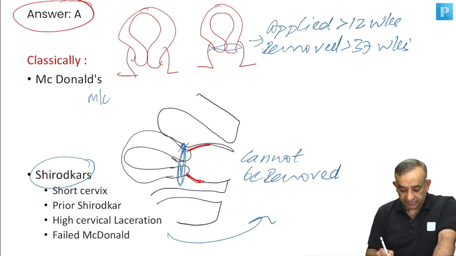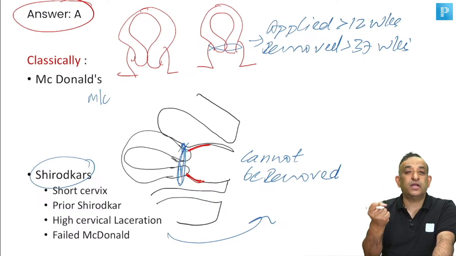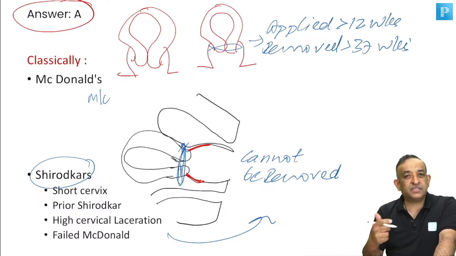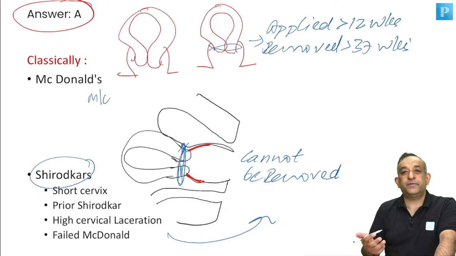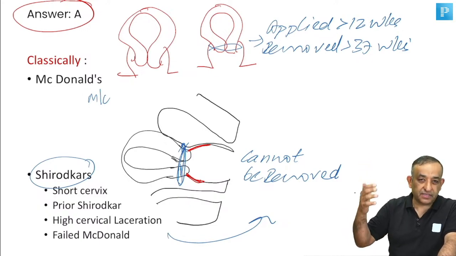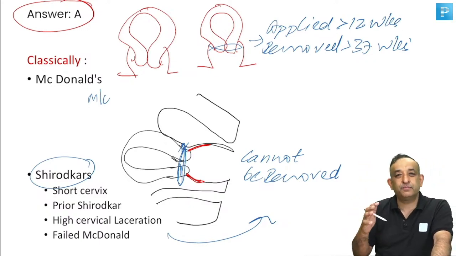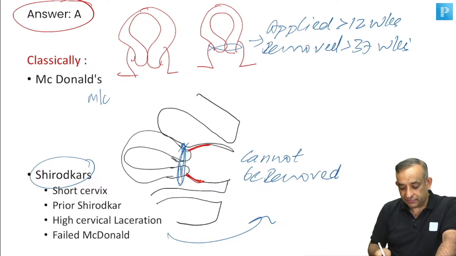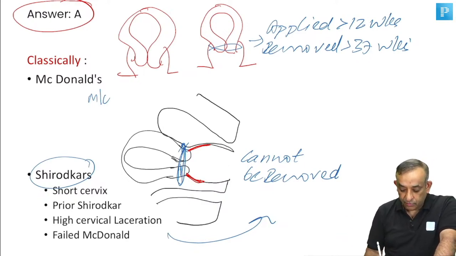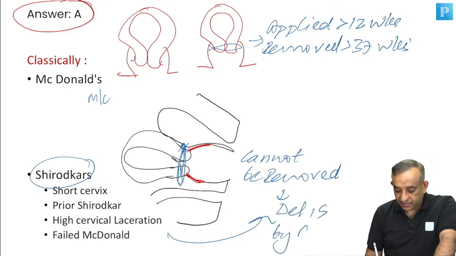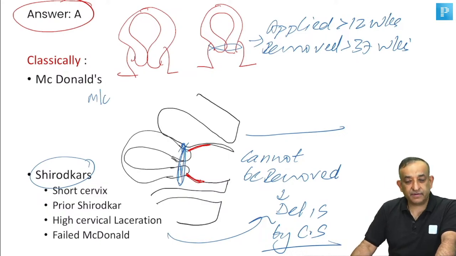Now this cervix, in a case of Shirodkar, is so small, it's a difficult surgery to apply the stitch, and you cannot remove it when the patient is in full-term pregnancy. It will be a very vascular surgery, and she'll bleed and have a torrential hemorrhage if you try to do a vaginal delivery. All right, so that's why it cannot be removed. The delivery is by a cesarean section. Delivery is by a cesarean section.